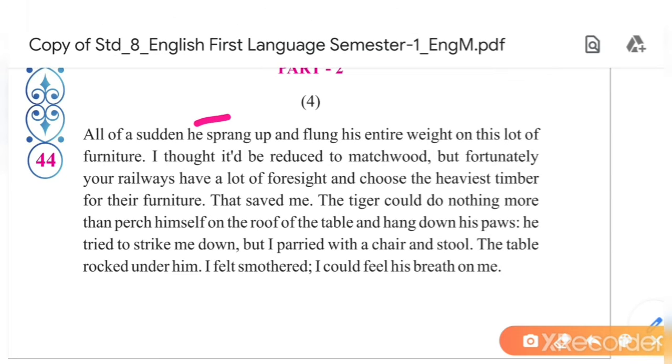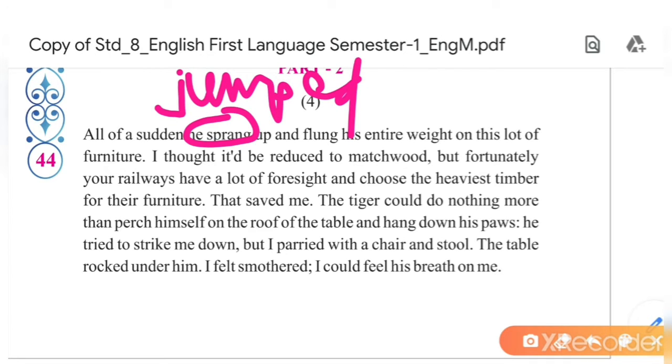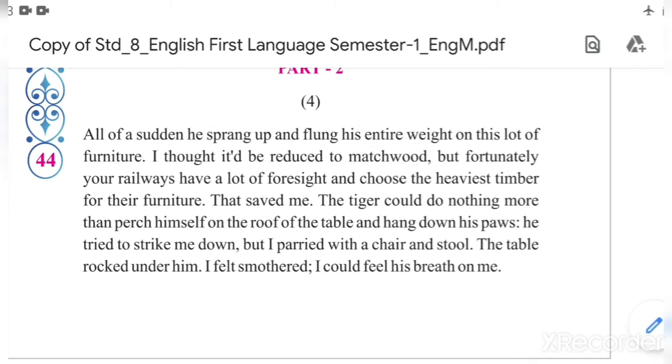See, what is my suggestion? You should read the whole paragraph first of all, then try to find out the mistake in each line. See, here A is for only this line. Okay, so for A mistake you have to refer first line only. For B you have to refer second line. For C you have to refer third line. Okay, in this manner you will do. Okay, let's start.